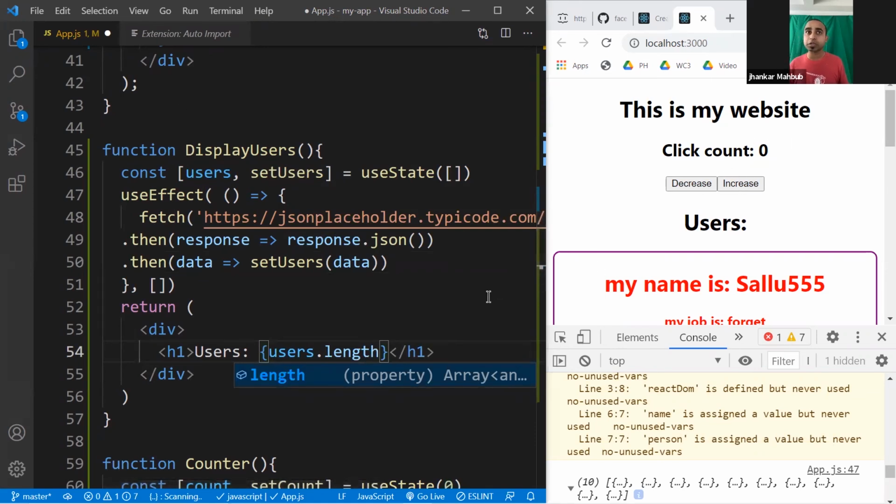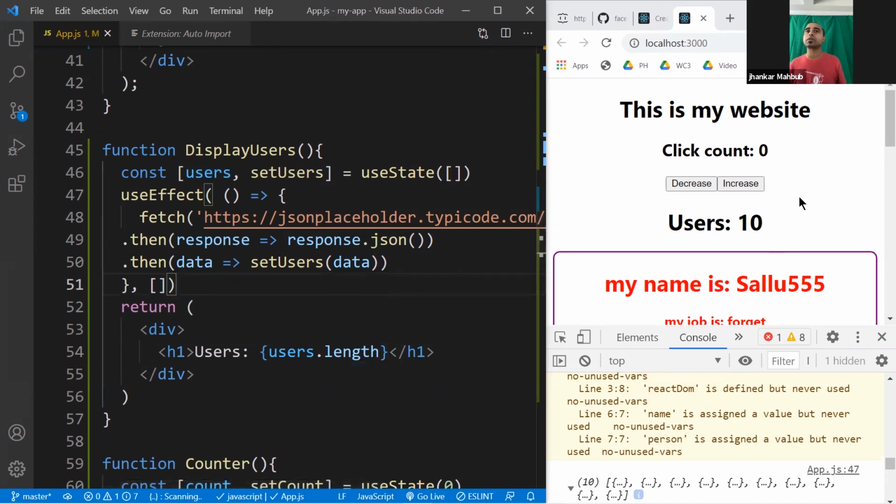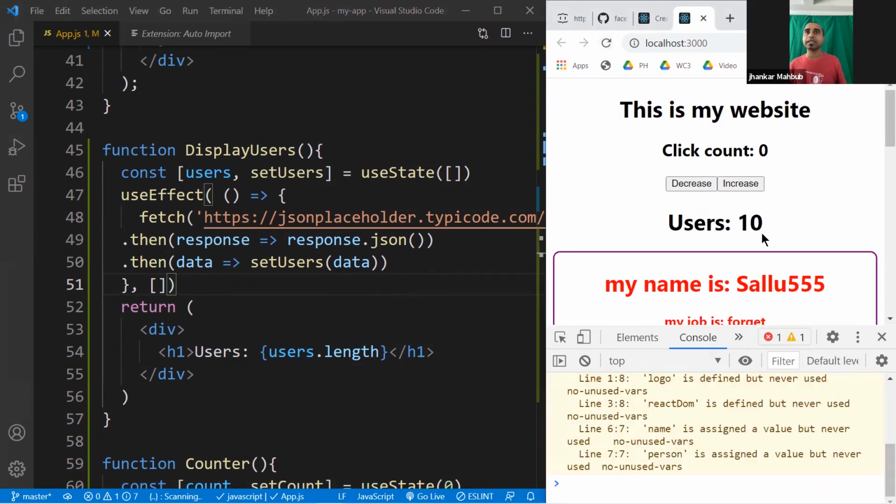So pay attention to this one. You see it is initially 0 and then becomes 10. If you reload this, initially 0, and for a fraction of a second, it becomes 10. And the reason is that when you are trying to load data, it takes a few microseconds based on the power of the internet, and then it jumps to the number 10 or whatever the data loaded is.